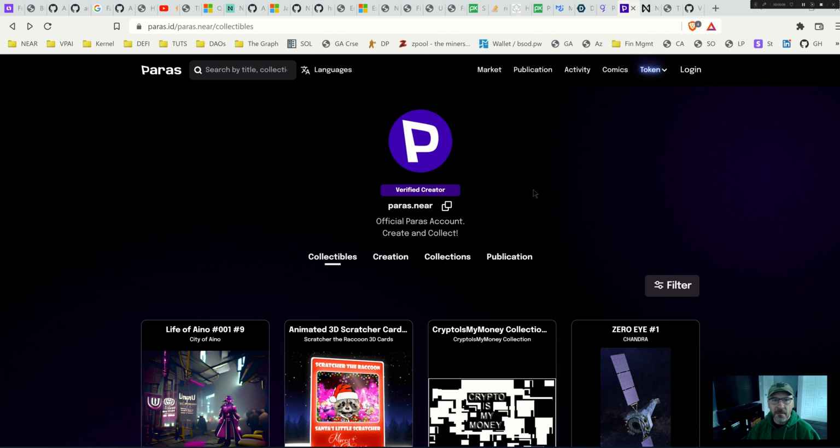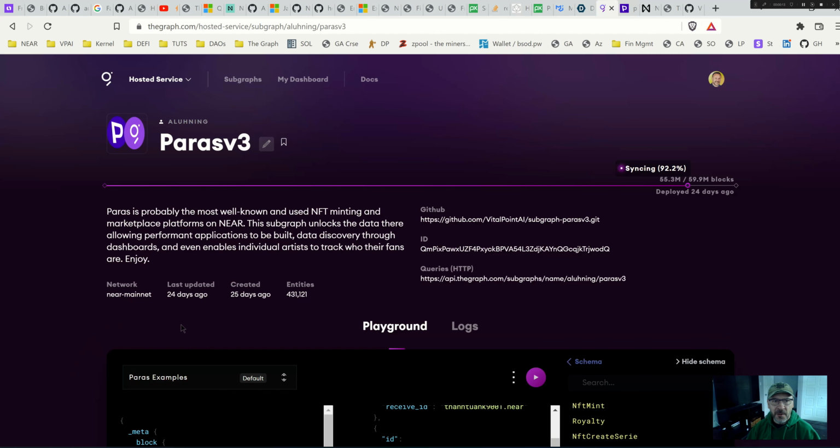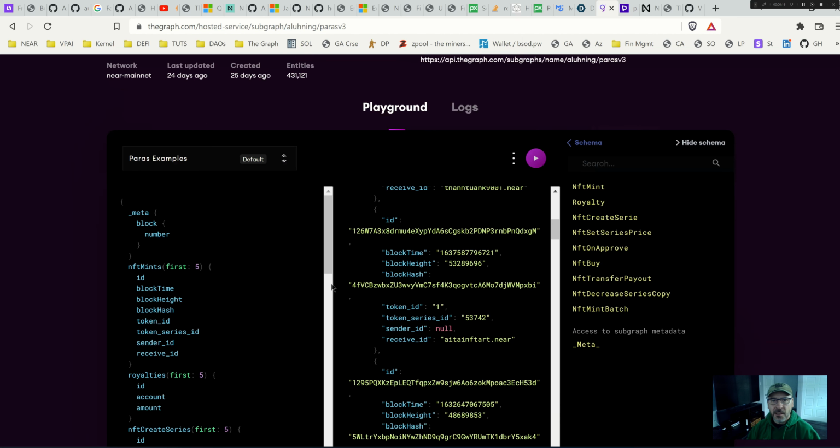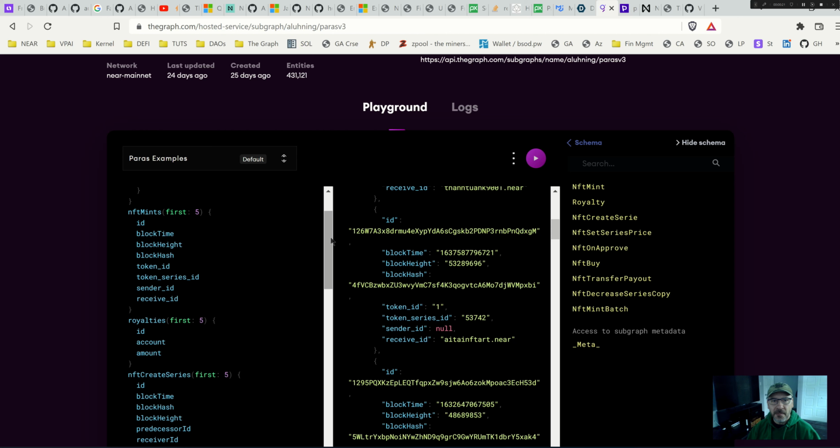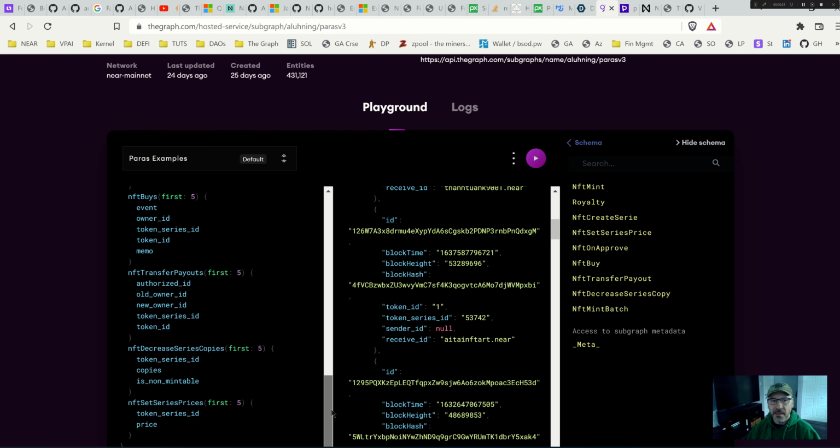We built a Paras subgraph for the graph, which is now hosted on the Graph's hosted service. It's been up there for about the last 24 days indexing, 430,000 entities available, and there's a bunch of queries there that you can use to get an idea of what you can get back from this subgraph.